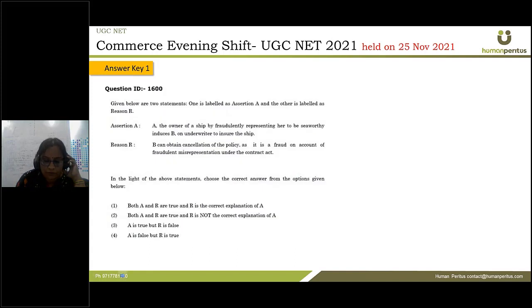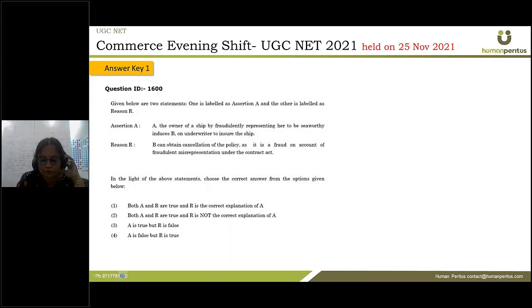Next, now this question is in the form of assertion and reasoning. What does the assertion say? A, the owner of the ship, by fraudulently representing her to be seaworthy, induces B, an underwriter, to insure the ship. So basically the word fraud is there.